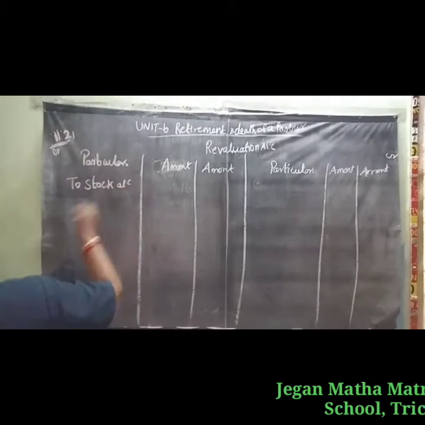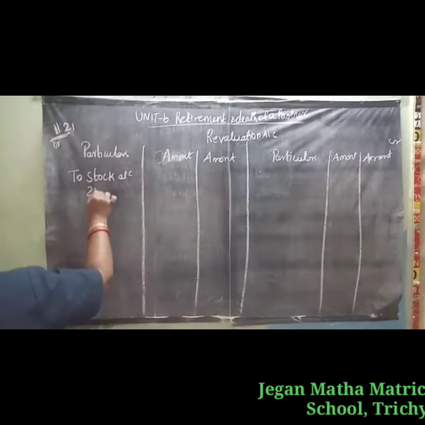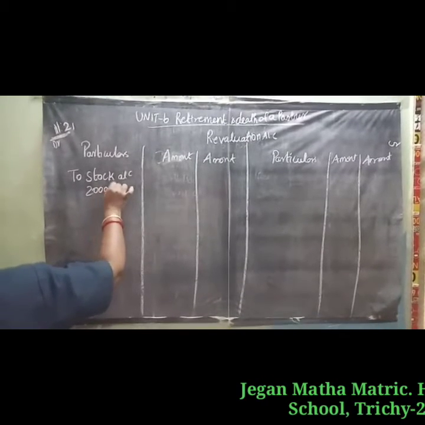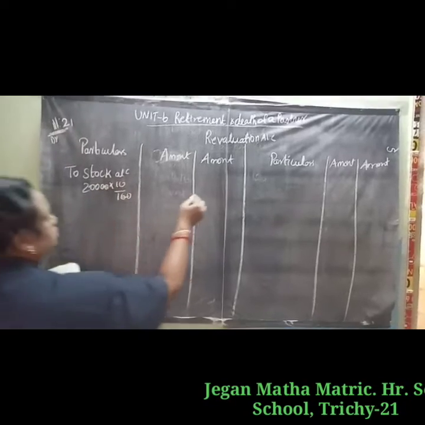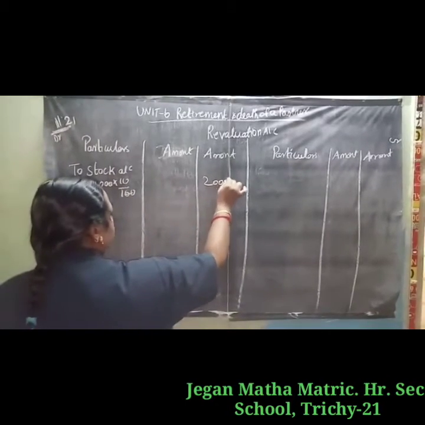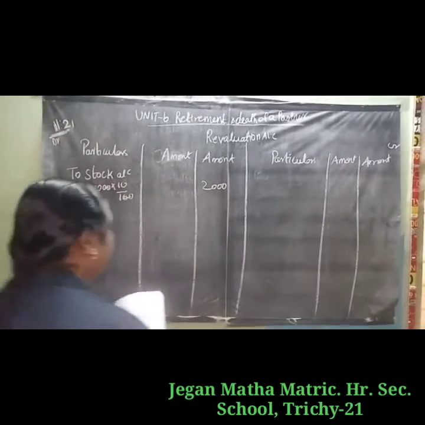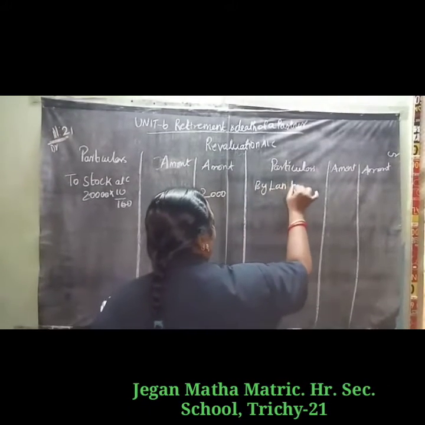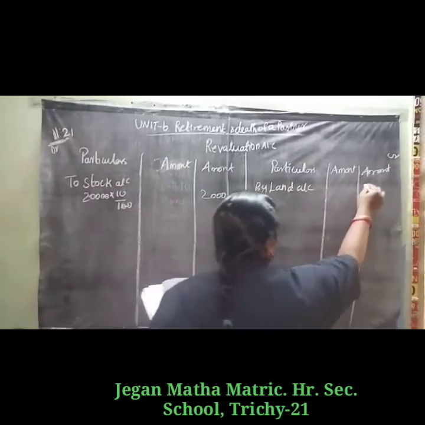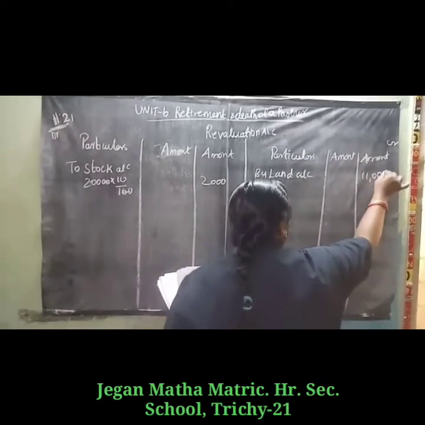Stock account. Stock value is 20,000. 20,000 into 10 by 100 is 2,000. Then second one, land, credit side, by land account 11,000.